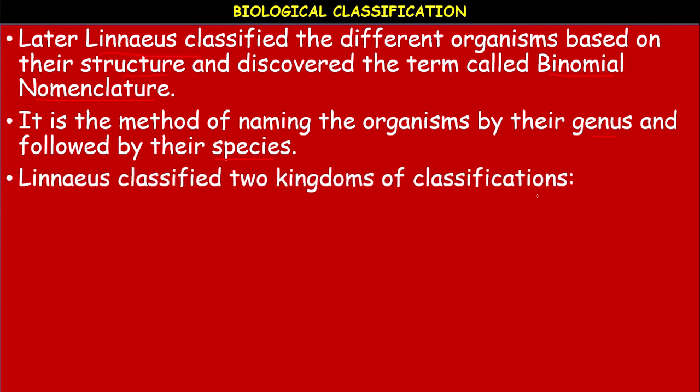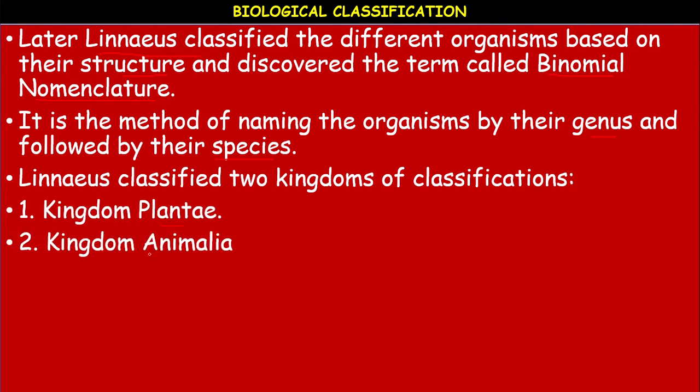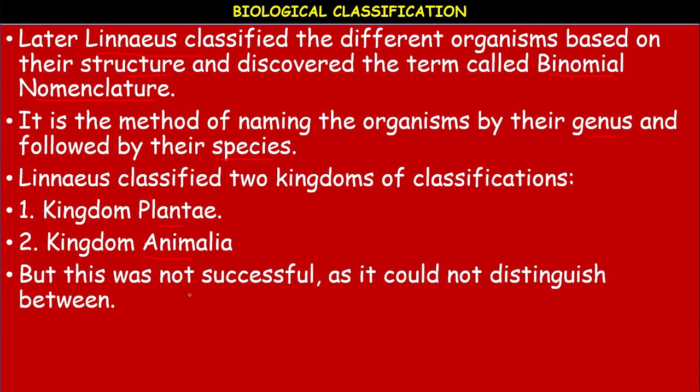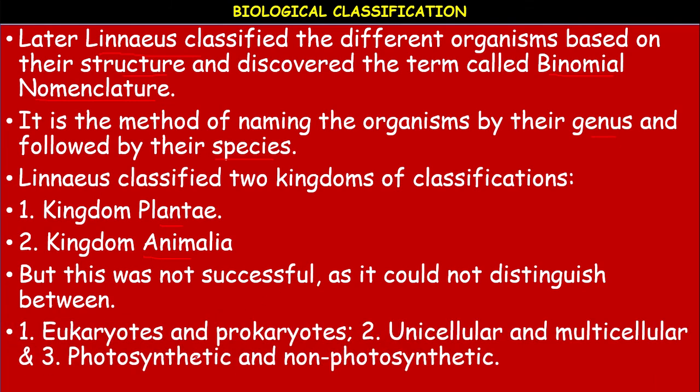Linnaeus classified organisms into two kingdoms: Kingdom Plantae and Kingdom Animalia. But this was not successful. Why? What are the drawbacks of the Linnaeus system? Eukaryotes and prokaryotes cannot be distinguished in this classification. Unicellular and multicellular cannot be distinguished, and photosynthetic and non-photosynthetic, based on nutrition, are also not distinguished.